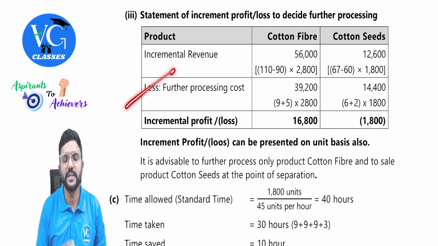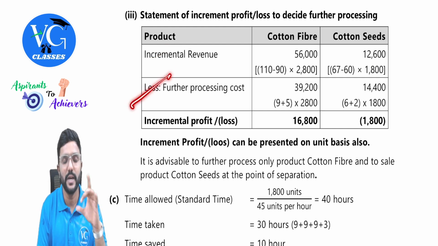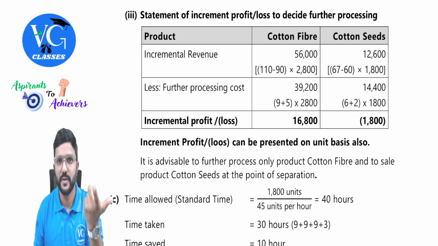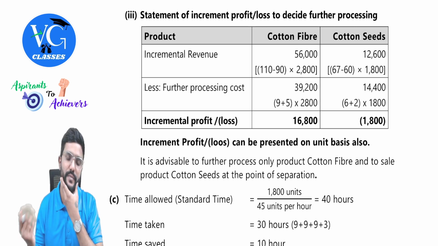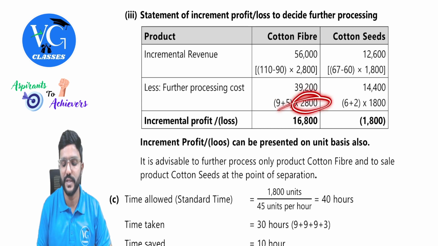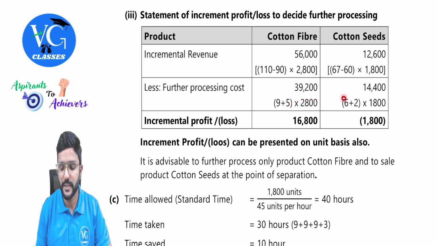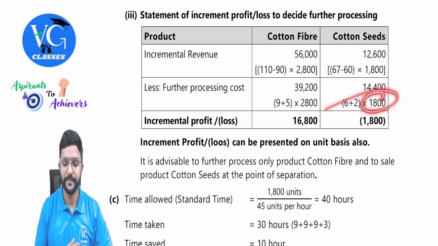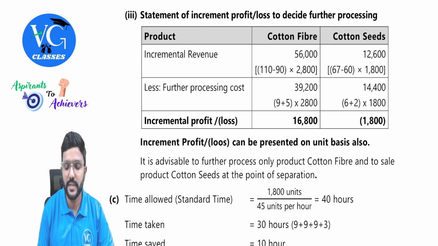Same way, further processing cost you deduct it. This we will incur only if I further process the products. So can I call it incremental cost also? Yes. So 9 plus 5 per unit into 2,800. Same way here, 6 plus 2 into 1,800. Yes, sir. Let me put this in brackets. Anything which you deduct, put it in brackets, guys.